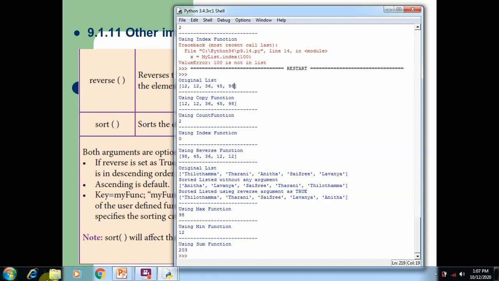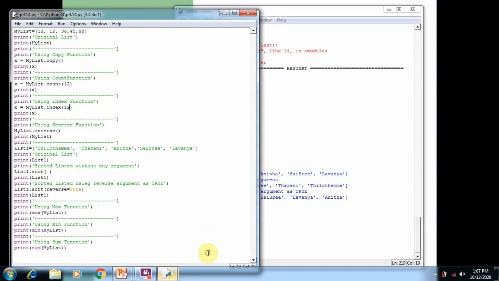So here in the program you can see we use the sort function two times. Here we use the sort function without the reverse argument. Here we use the sort function with the reverse argument. If the reverse argument is true, then the sort function arranges the elements in descending order.